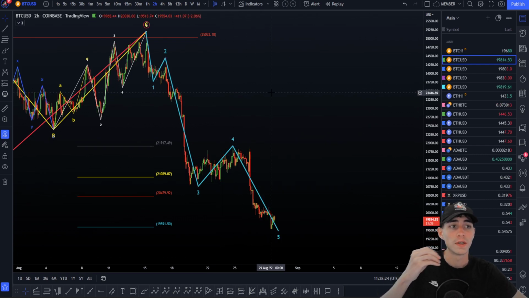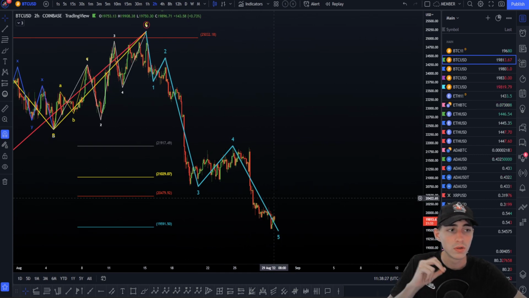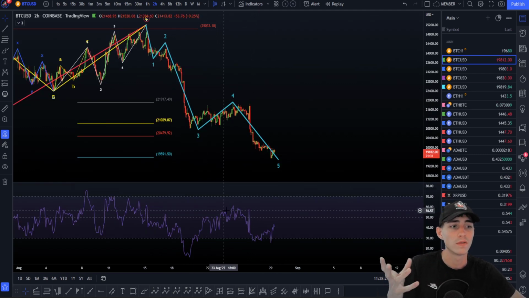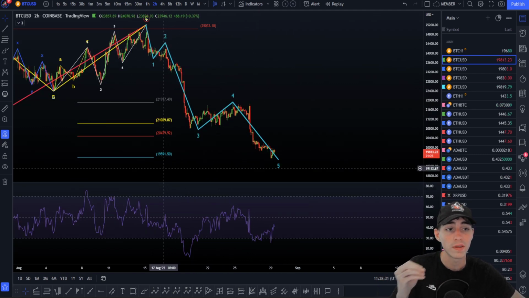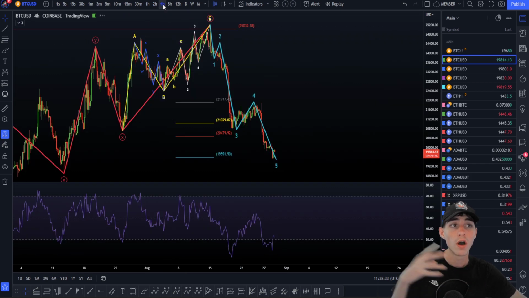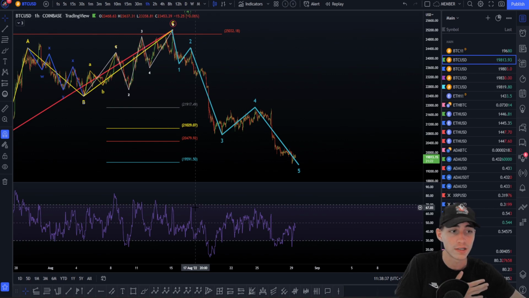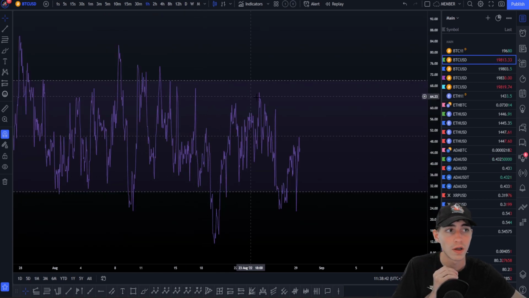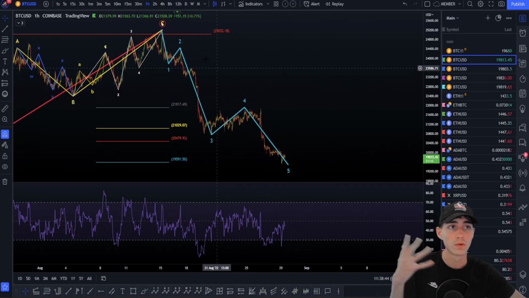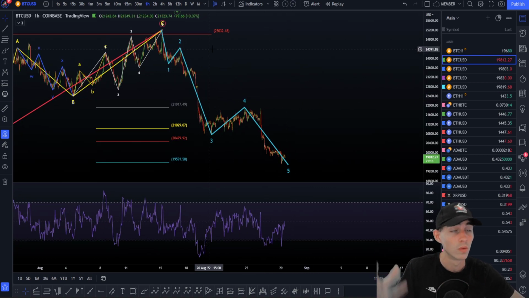Okay, so the thing is, I also told you in the last update before to go and see the targets again. If we break this wave 4 here, the wave 2 top right here, this is not valid anymore. On the 2 and 4 hours with the VIPs next, we recognized that the 1 hour was still valid. As you can see here, on the 1 hour we have the wave 2 top right here on the RSI, and we did not take this high, as you can see here, on the RSI. That's why I was looking more at the 1 hour.